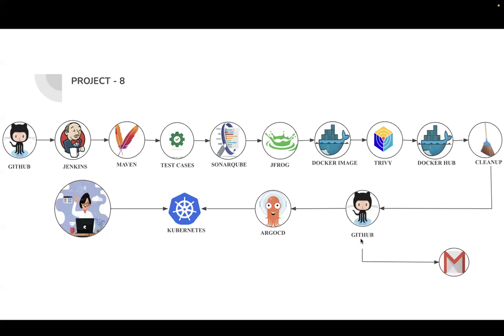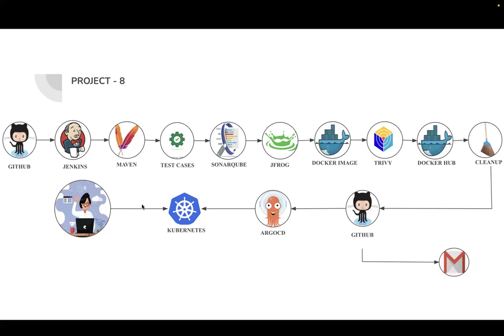Once that has happened, you are going to get a mail saying that the deployment is going to happen to the Kubernetes cluster, and Argo CD will perform the deployment automatically to the Kubernetes cluster. Finally, we have achieved our goal. See here in this pipeline, the developers will be pushing their code to the GitHub repository. After that, everything will be automated as part of this Jenkins pipeline. This is a full-fledged Jenkins pipeline that is really used in real time.